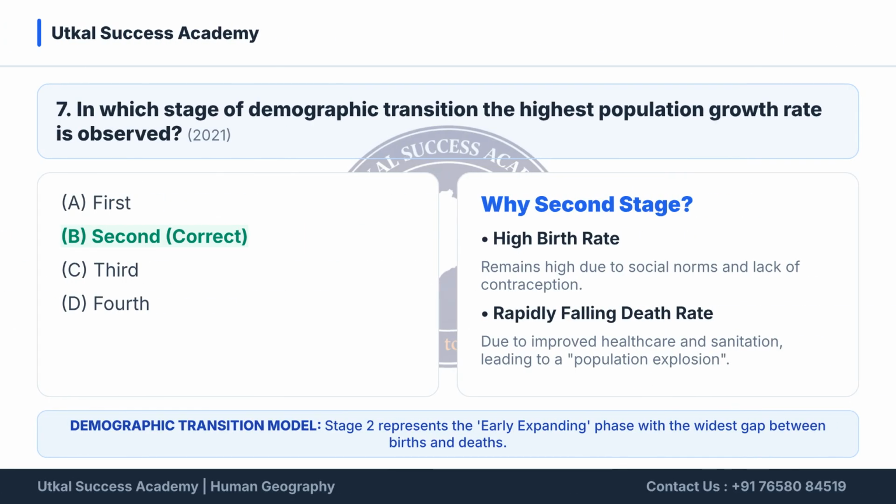Question 7 asks which stage of demographic transition observes the highest population growth rate. The answer is B, second stage. This is due to a high birth rate coupled with a rapidly falling death rate, leading to a population explosion.